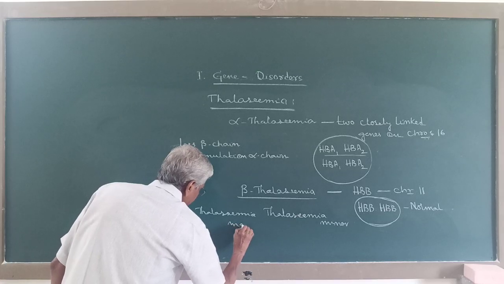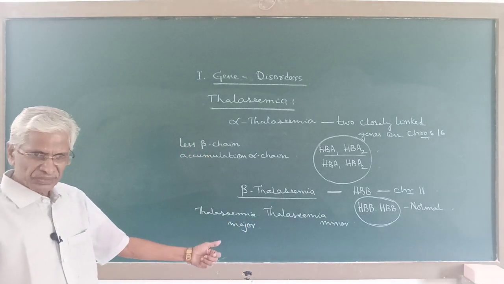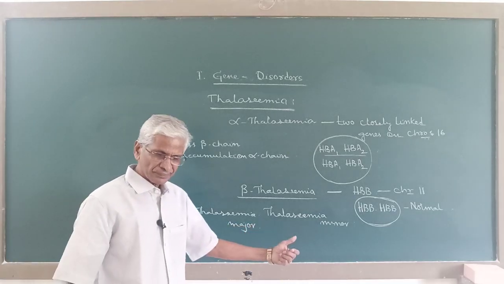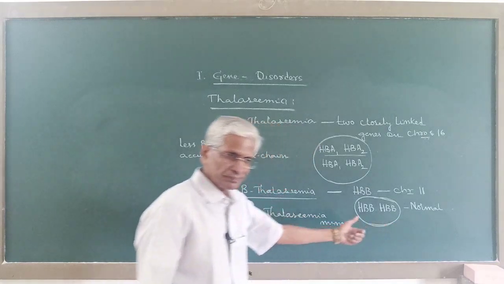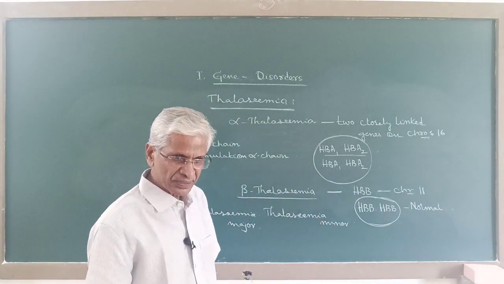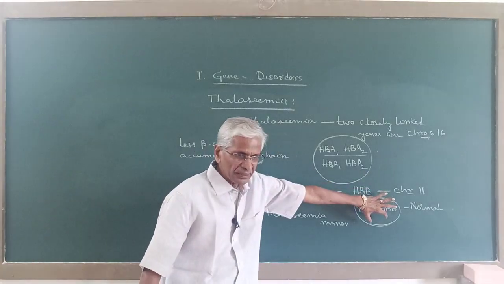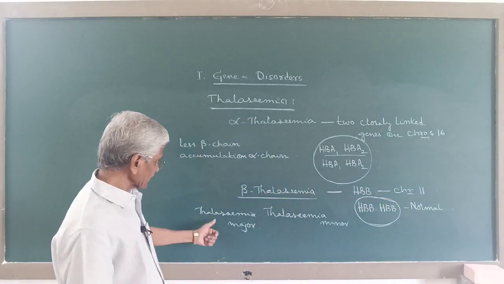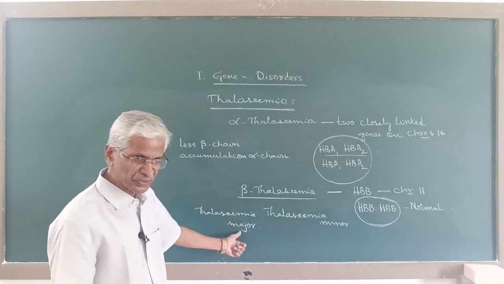Thalassemia major. So thalassemia major is a severe form of anemia. This is due to these two genes in homozygous recessive condition. When both the genes are in recessive form, they suffer with a severe form of anemia, and this is called thalassemia major.